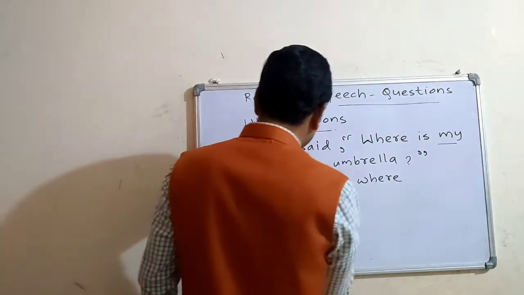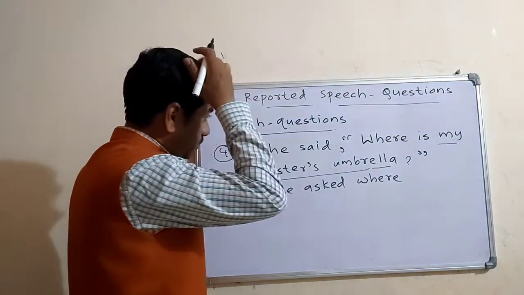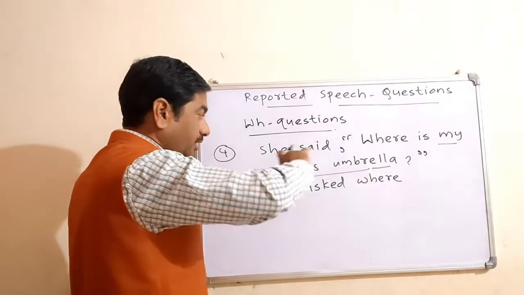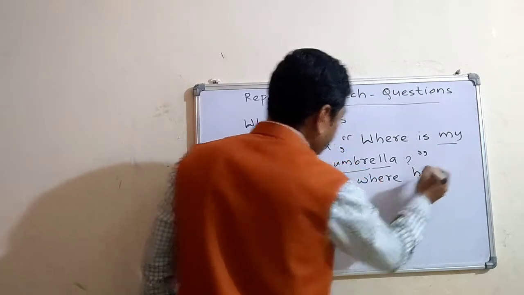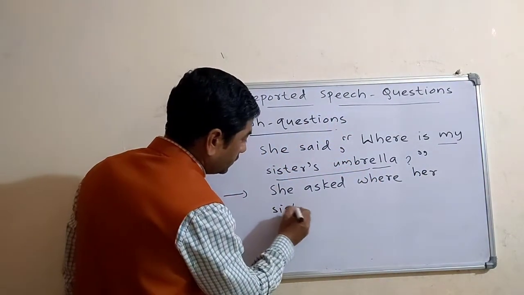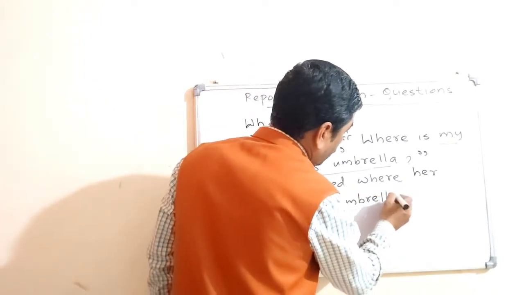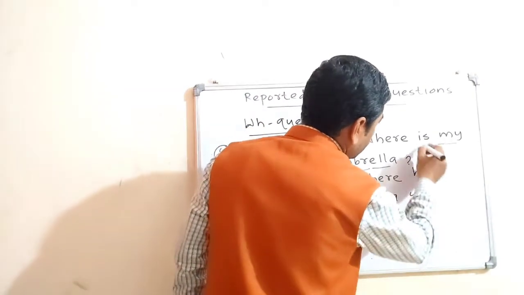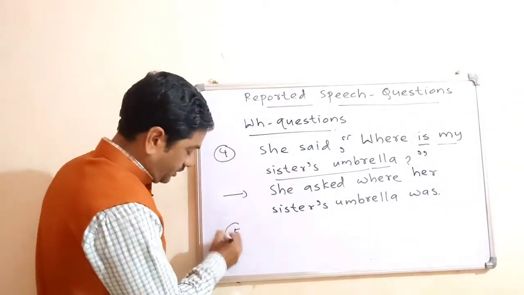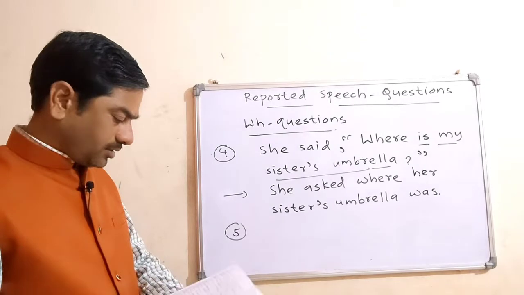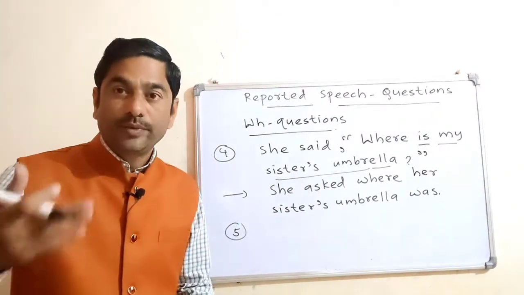So here the subject is my sister's umbrella. Where, her sister's umbrella was. "My" will change into "her." "Is" will change into "was," and there will be a full stop. We'll study one more sentence. I have written so many sentences, but we'll study a few more so that you will get good practice.